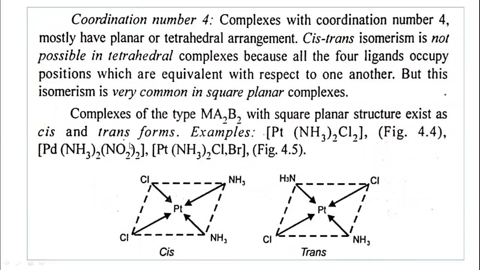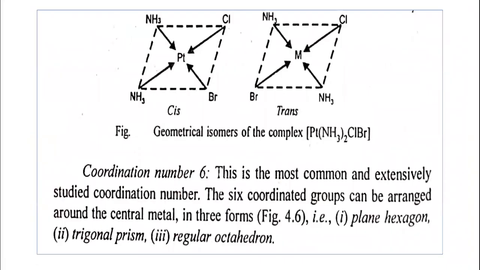You can see here the example Pt(NH3)2Cl2. You can see this structure is the cis isomer, and here the trans isomer, where the two chlorine groups are on the opposite side. So this is the trans isomer, and this is the cis isomer. Very simple one.